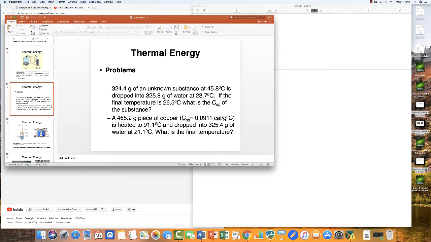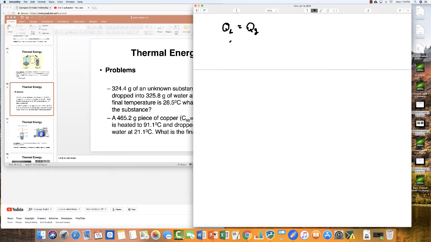And I will tell you that the specific heat of water is 1 calorie per gram per degree centigrade. The other way to say this is as a conservation: the heat lost minus the heat gained is equal to 0. So there has to be a conservation of energy. All the heat that's lost by one object has to be gained by the other object.